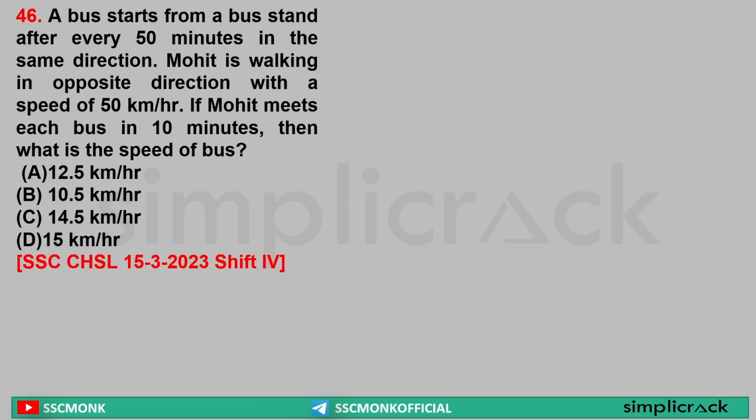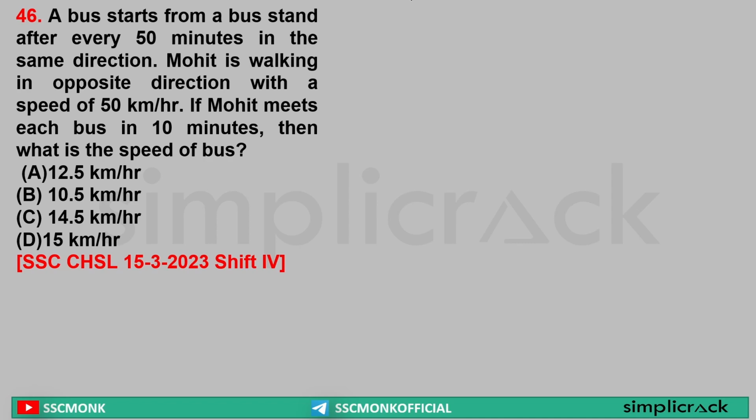A bus starts from a bus stand after every 50 minutes. So in every 50 minutes a new bus comes in the same direction. Mohit is walking in opposite direction with a speed of 50 km per hour. If Mohit meets each bus at a 10 minutes gap, then what is the speed of the bus?